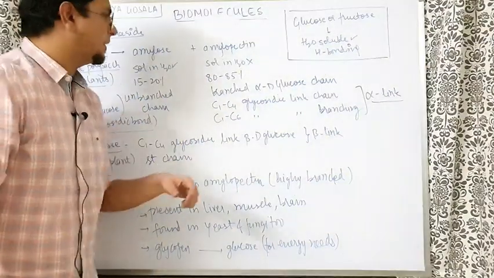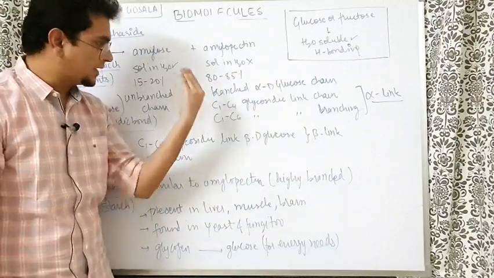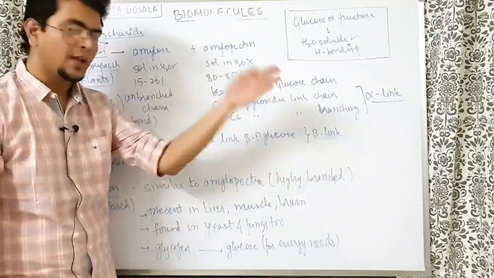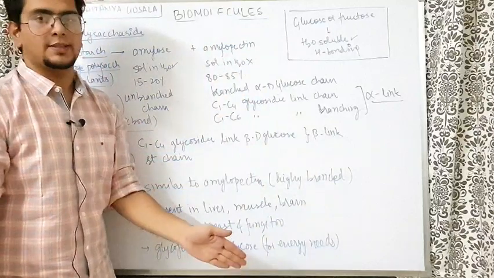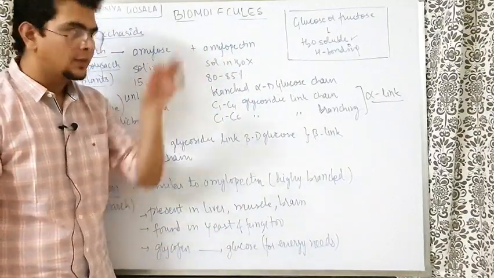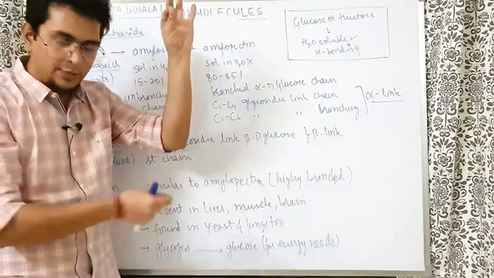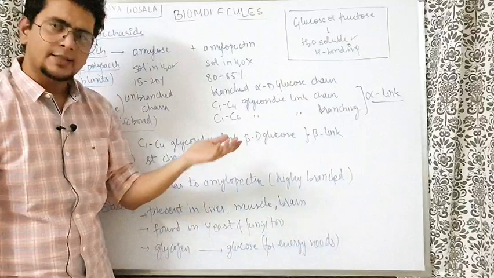Talking about amylopectin, it has no solubility in water. This is branched alpha D glucose. That means apart from the C1-C4 straight chain, there is a branching also going on simultaneously, and that branching is due to C1-C6. That means the C1 carbon of the chain above is attached to the C6 carbon of the chain below. The C6 carbon is outside the ring.